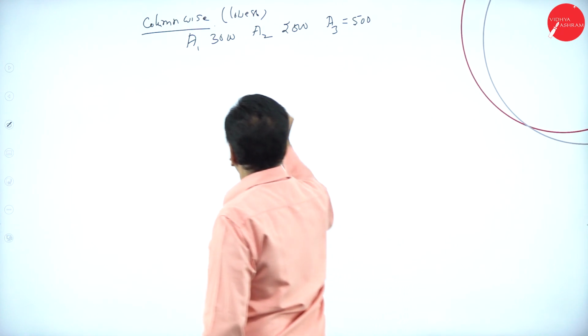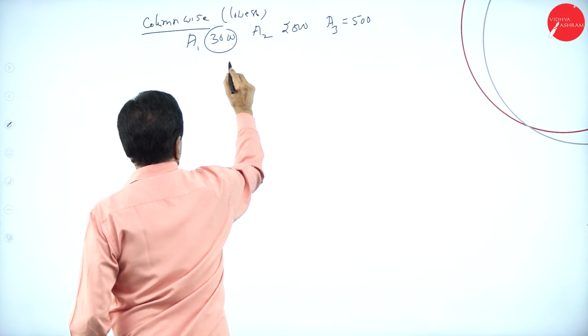Among them, which is the highest one? A1. A1 is the best act.